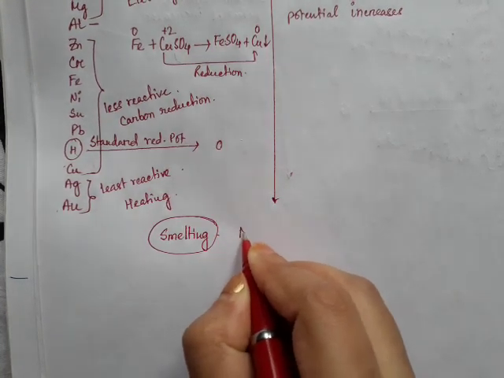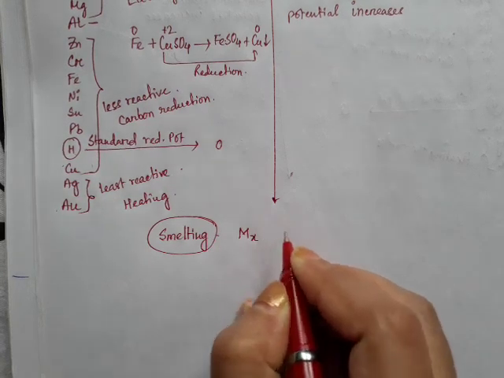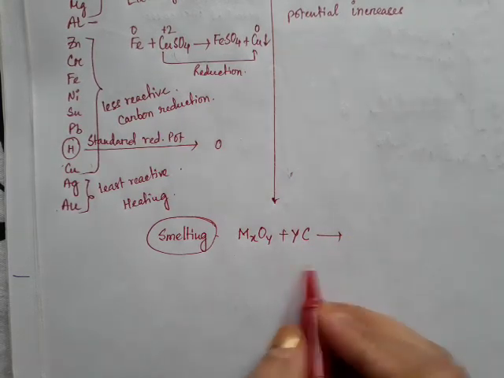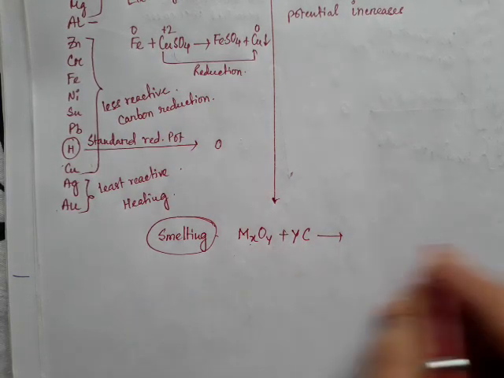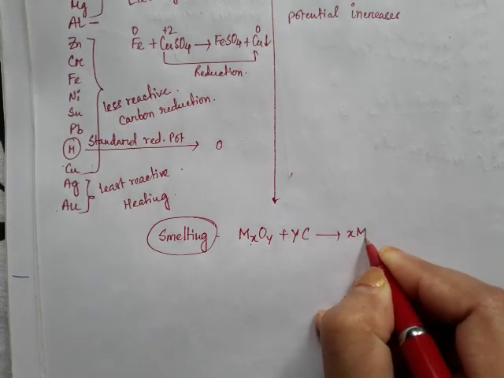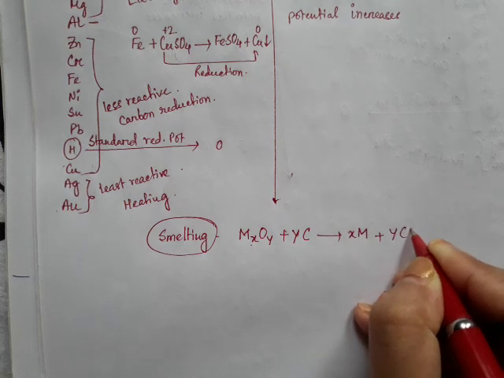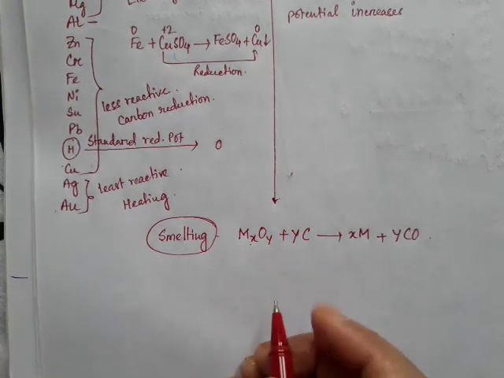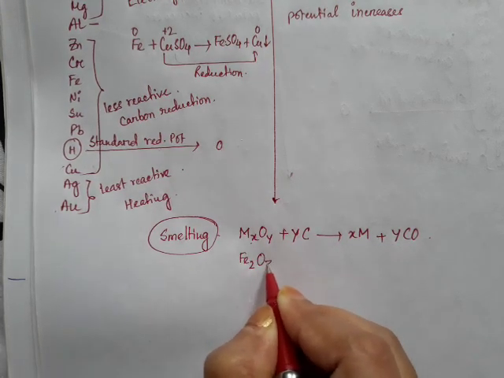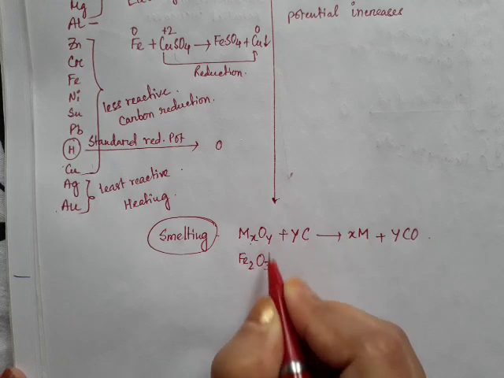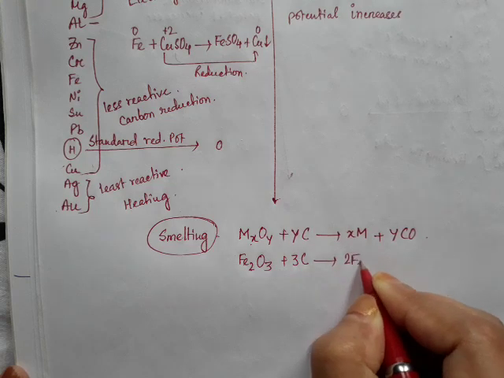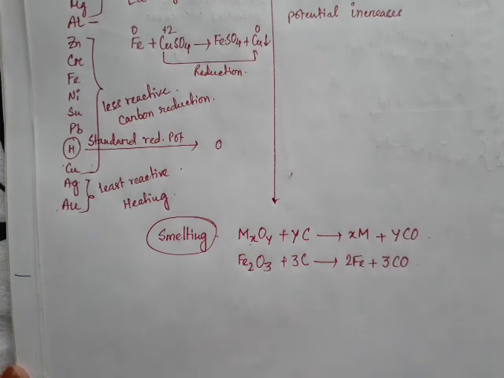Now I will write the general equation for this process: MxOy plus yC. That can be 1, 2, 3, whatever, that changes according to the metal. So the metal will be reduced, along with that we will have carbon monoxide. Okay, so here I will show you one example of it, like Fe2O3. Here x is 2, y is 3, so we have to take 3C. So 2Fe plus 3CO is formed.